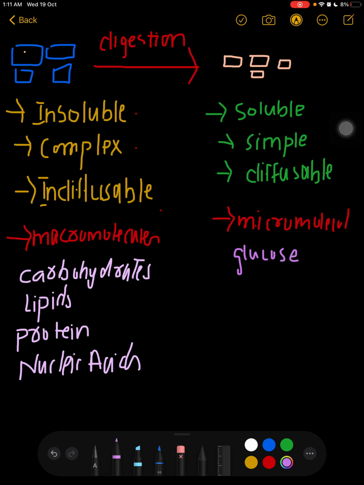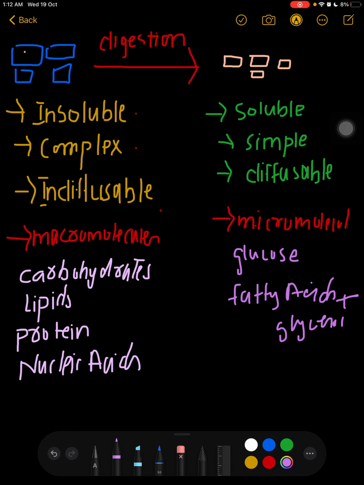It is the macro one. For example, if we are eating maltose or sucrose, that will be converted into glucose. Lipid will be converted into fatty acids plus glycerol.